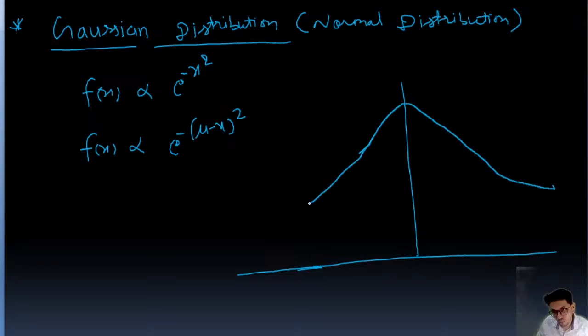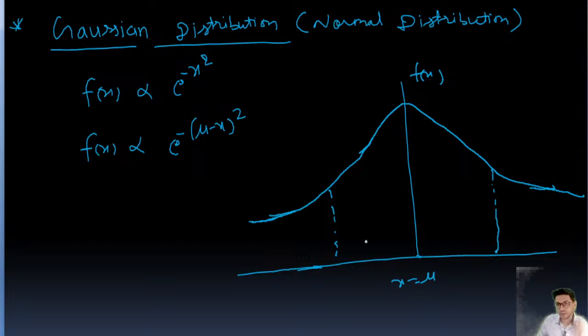Okay, this is the Gaussian distribution curve, guys. This is f(x), and this is a very important curve, so you need to note it down. Here, x equal to mu. So this is like this and this is like this. Here are this value and this value.